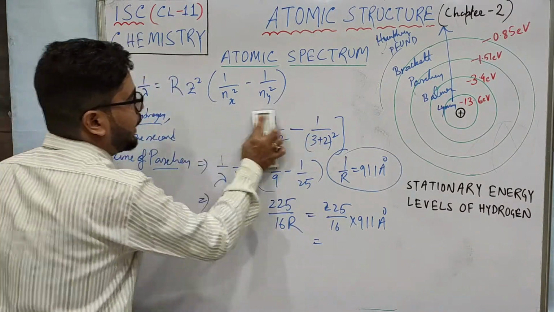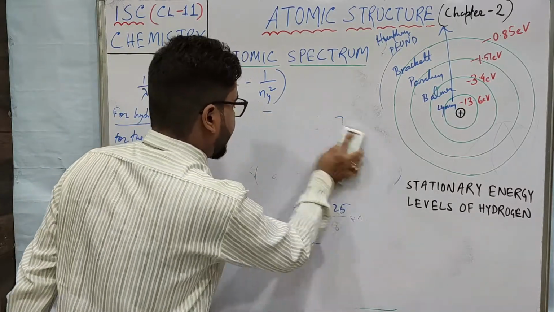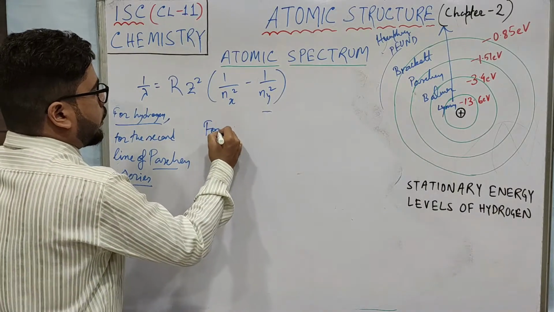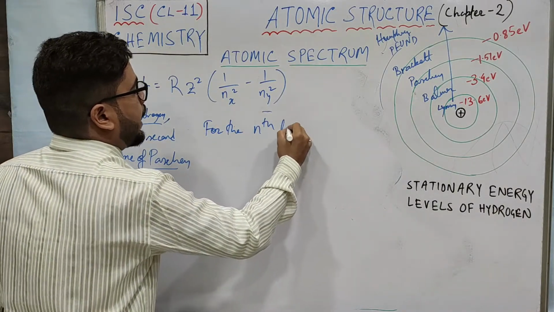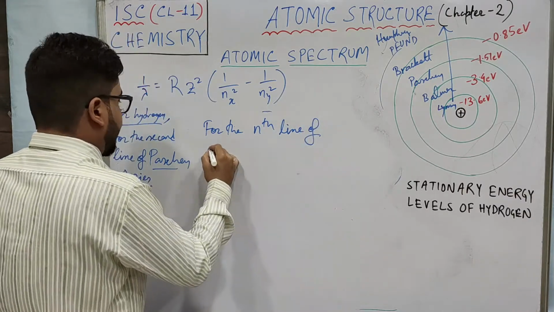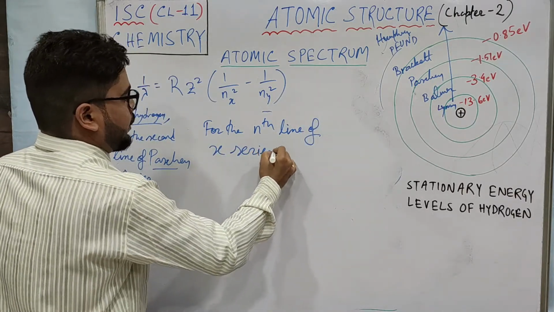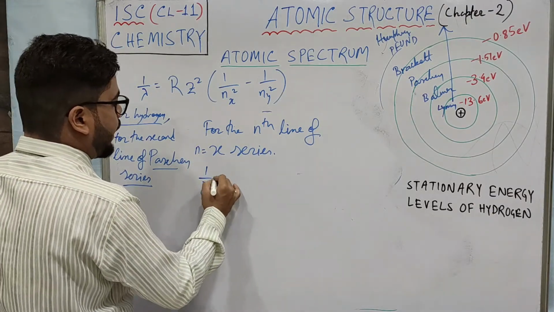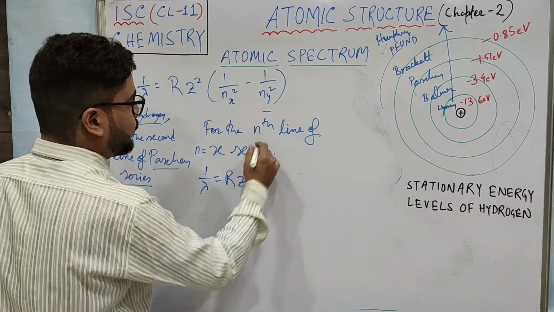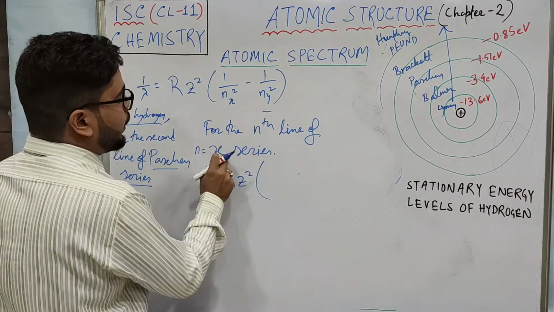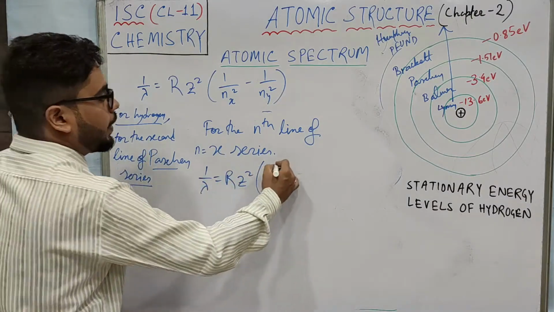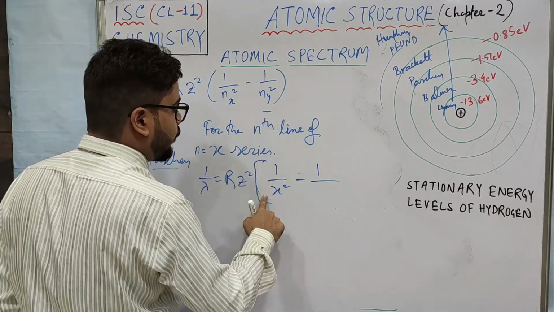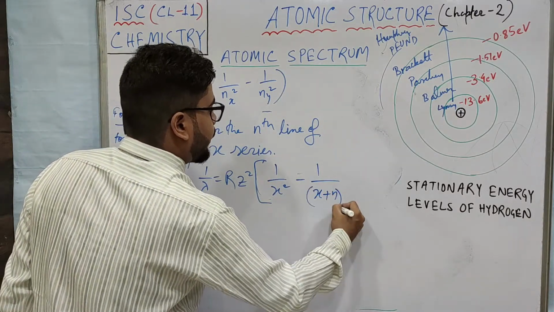So in a generalized formula, suppose for the nth line of X series, X means suppose the n value is X. From n equals X series, 1 by lambda equals R Z square, as it is, times 1 by X square minus 1 by (X plus n) whole square.